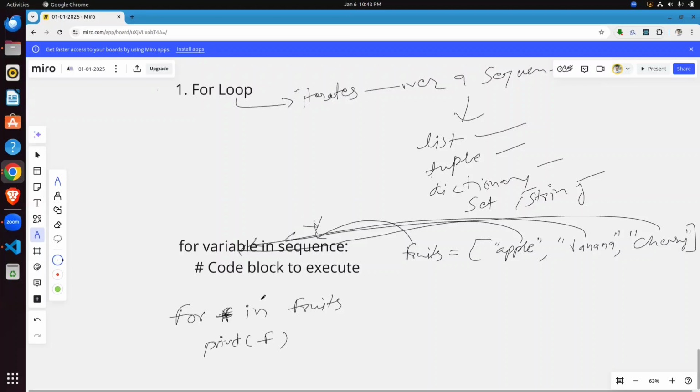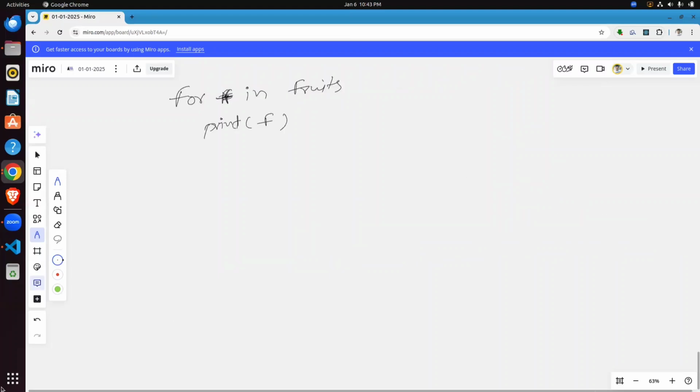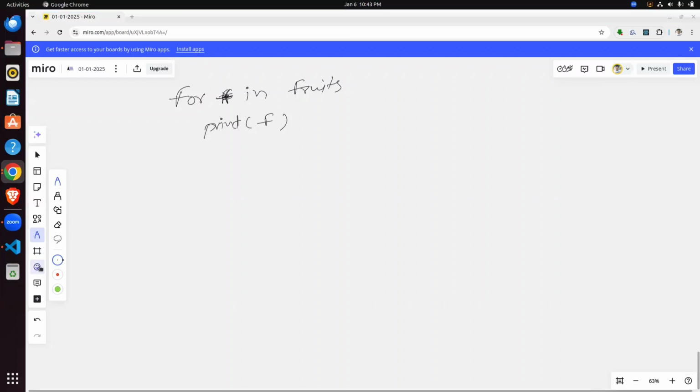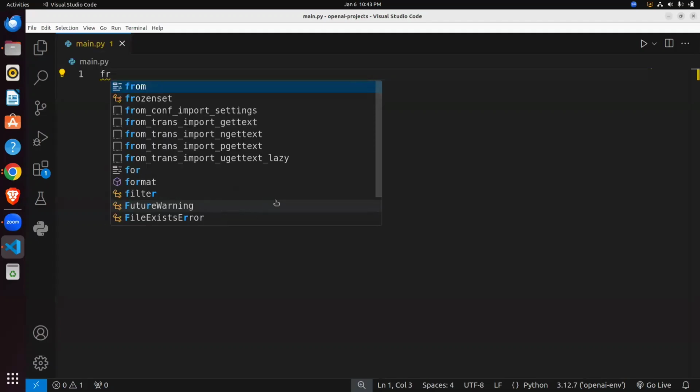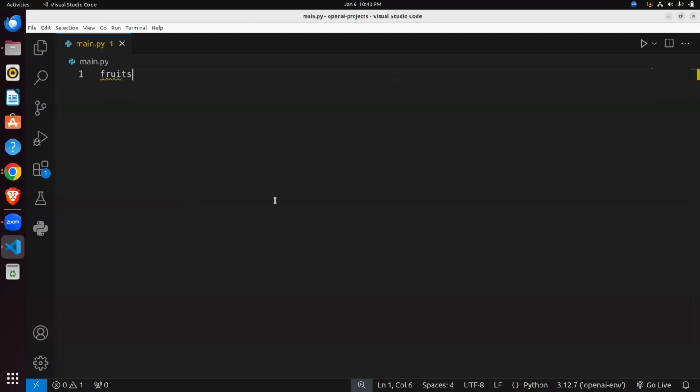Now let's check this example in VS Code. I open my VS Code and write the code: fruits equals apple, banana, and cherry.